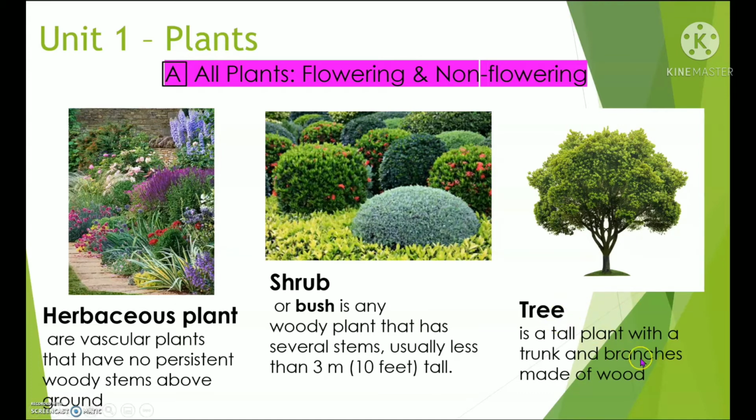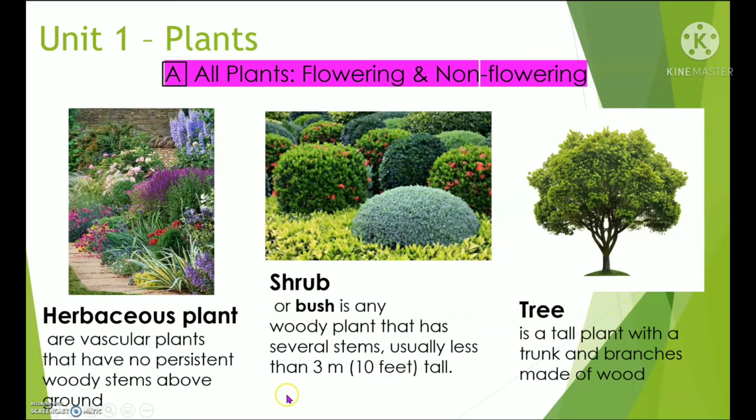Very good. A tree is a tall plant with a trunk and branches made of wood. So a tree is a tall plant. It can grow as tall as it can be. This is the trunk and its branches, thick branches. So the tree is strong and taller than a shrub and a herbaceous plant.